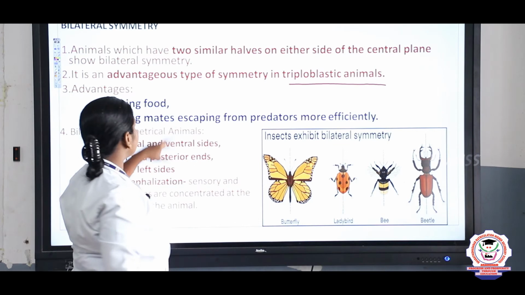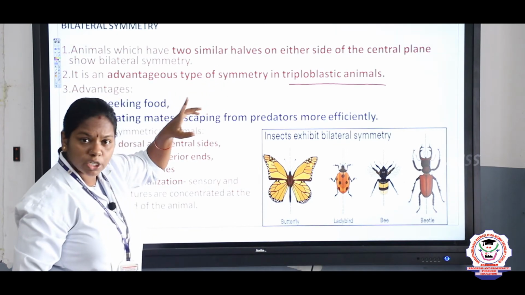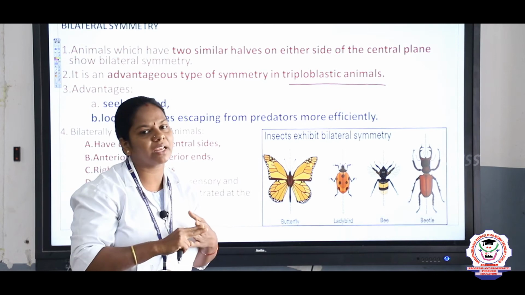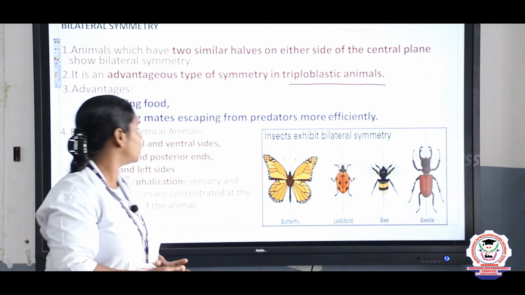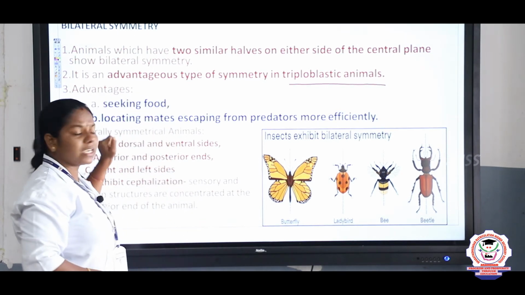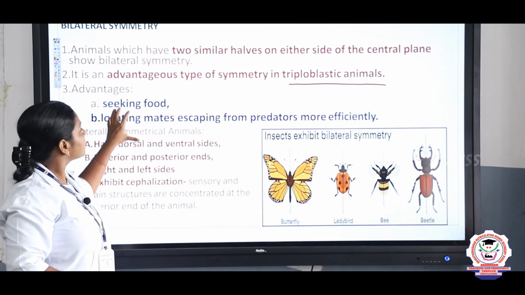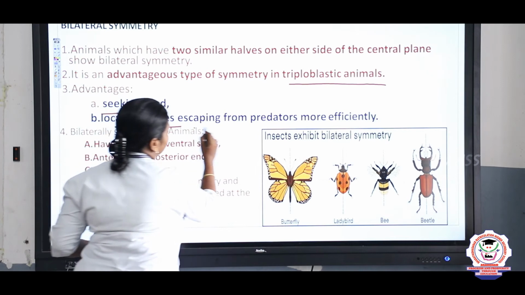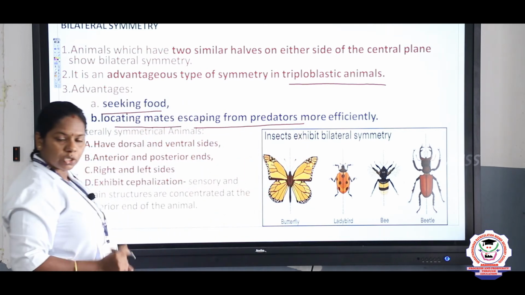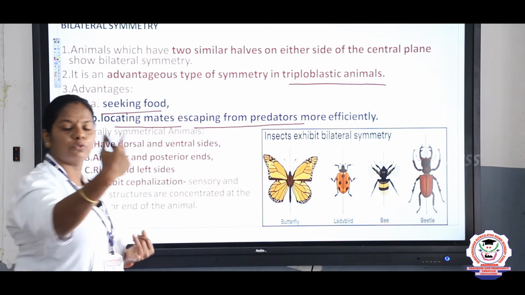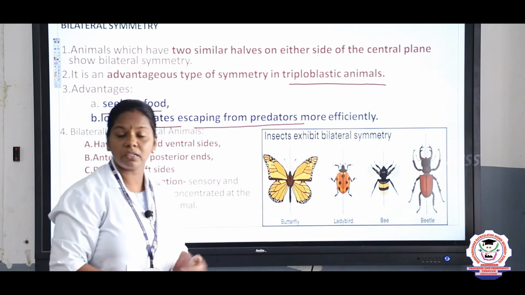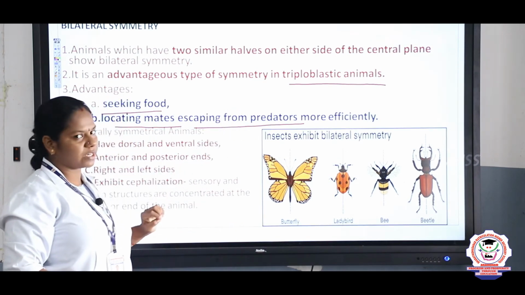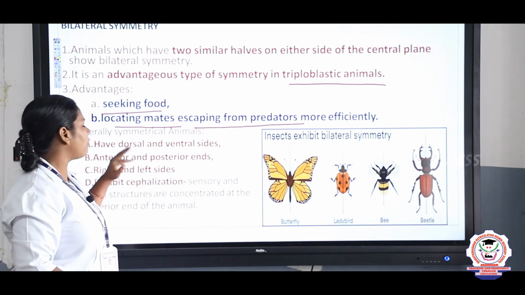In triploblastic animals, the animals can be divided into two halves, right? That is human beings. Only from one plane we can divide the organisms into two. The main advantage of this mode of symmetry is seeking food, locating the mates and escaping from the predators. To escape from the predators and for inviting a mate, they use such type of symmetry. Very advantageous, right?